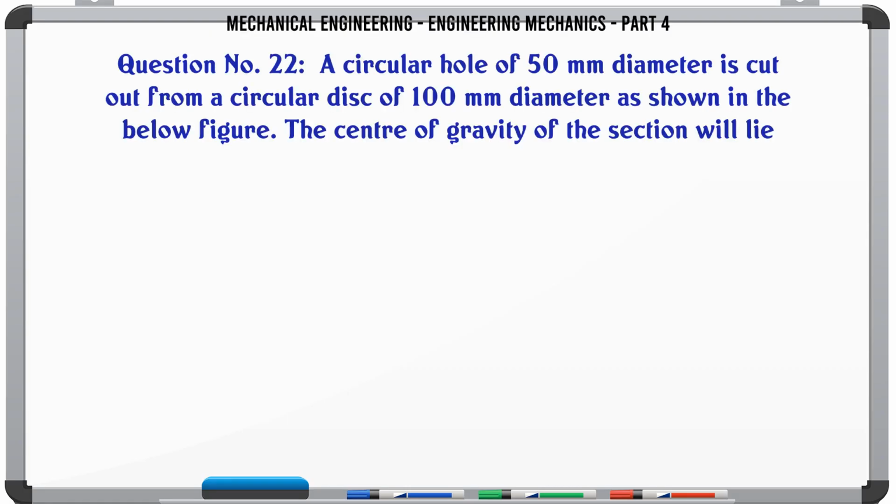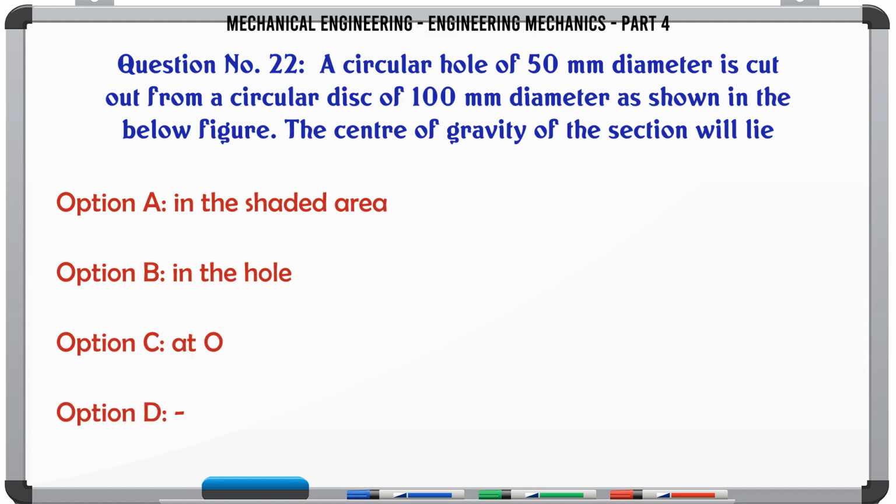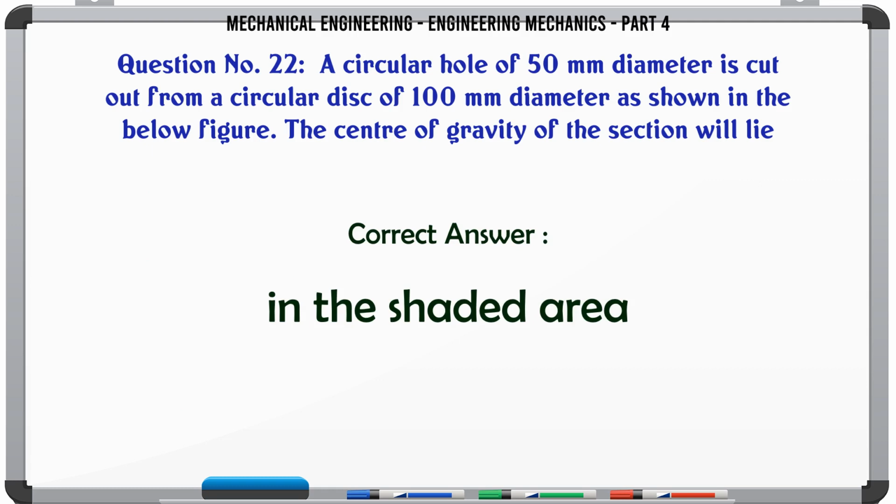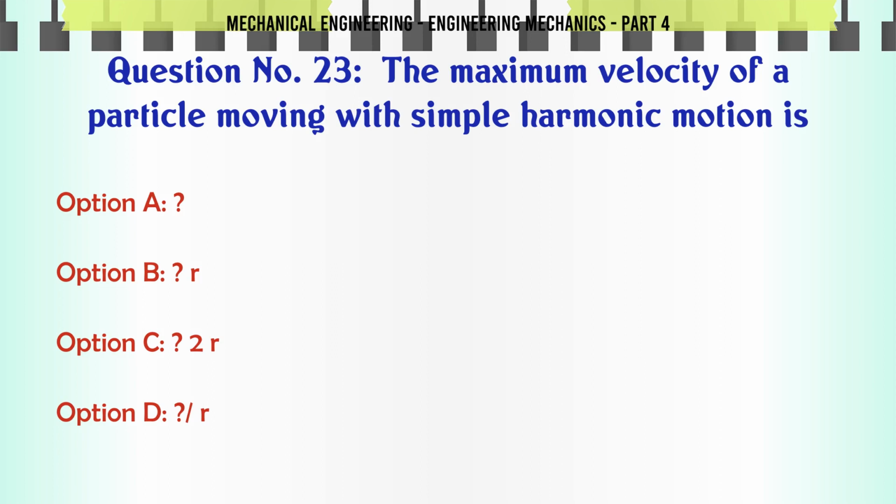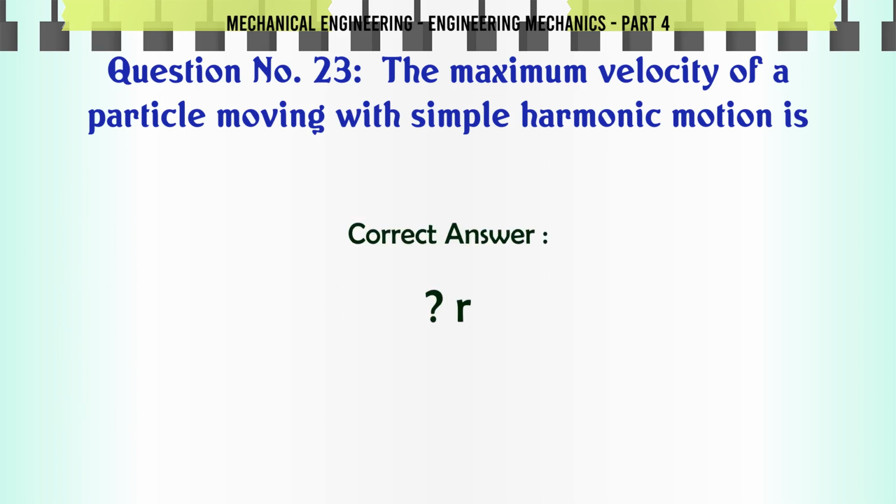A circular hole of 50 mm diameter is cut out from a circular disc of 100 mm diameter as shown in the figure below. The center of gravity of the section will lie: A. in the shaded area, B. in the hole, C. at O. The correct answer is in the shaded area. The maximum velocity of a particle moving with simple harmonic motion is: A. r, B. r, C. 2r, D. r. The correct answer is ωr.